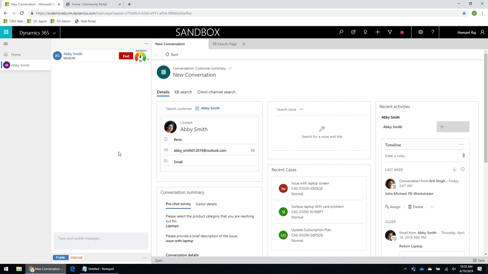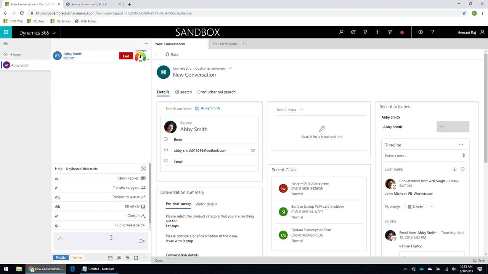So bot need not just be the initial line of defense. It is possible to route conversations to bot in the interim after the live chat agent has interacted with the customer as well. So all of those scenarios can be enabled based on how we have modeled bots in the system.